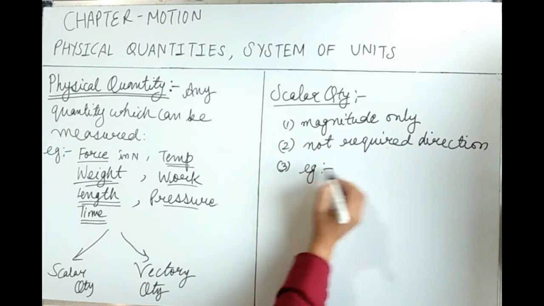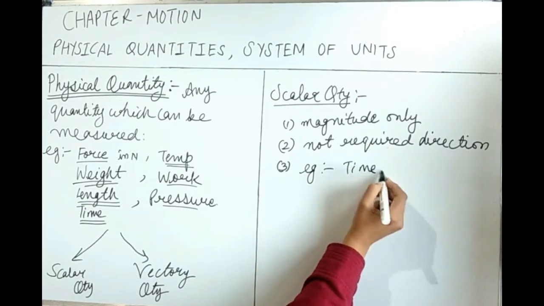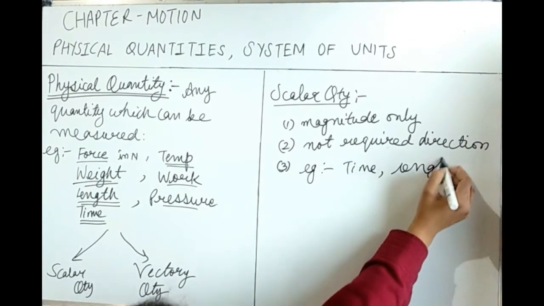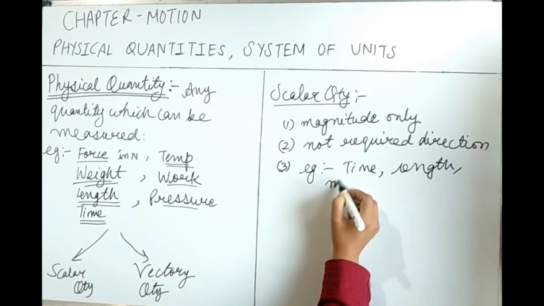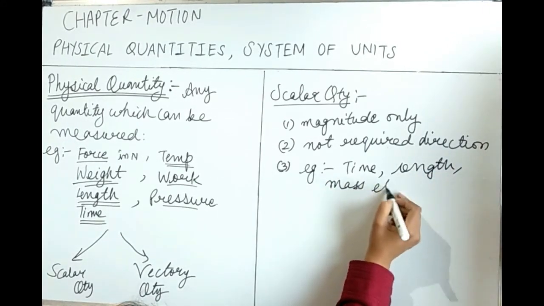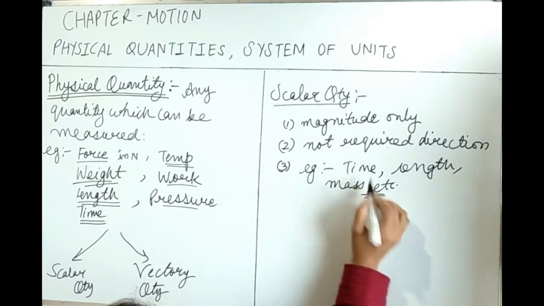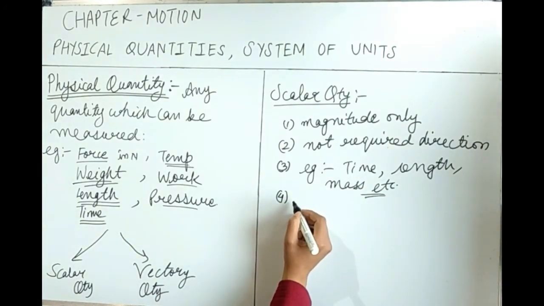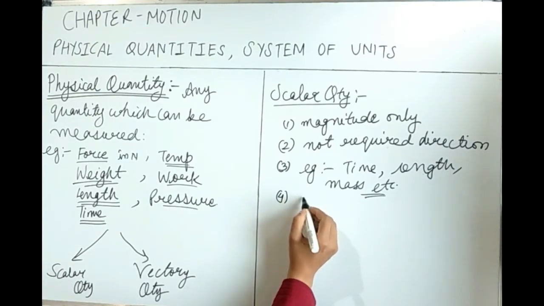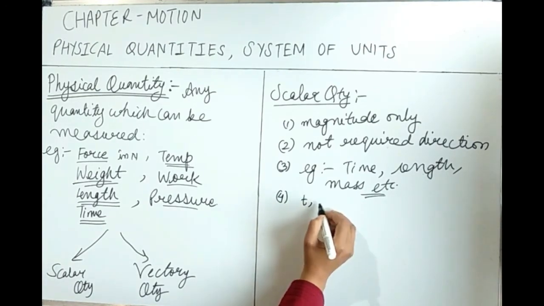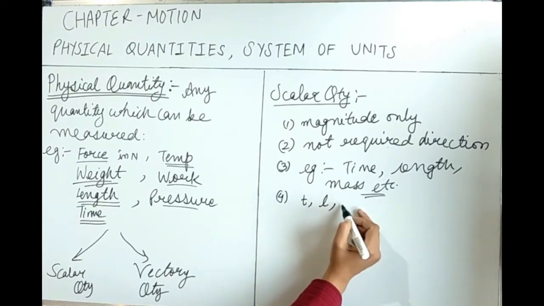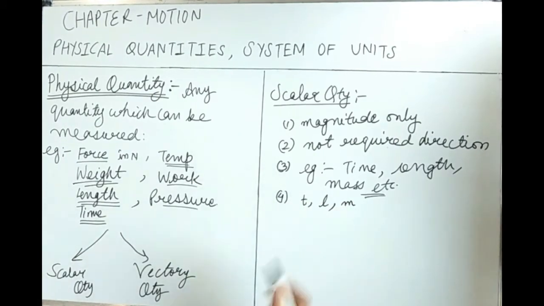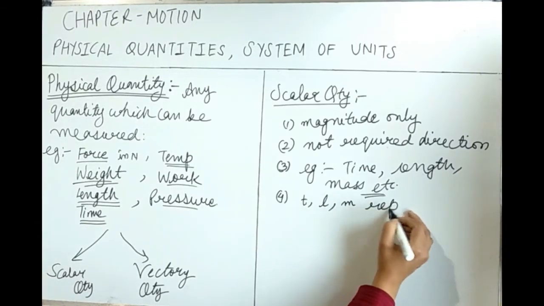Examples of scalar quantity: time, length, mass, etc. All these quantities are scalar quantities. And how do we represent scalar quantity? We represent them normally by writing the variable, alphabet, etc. Suppose time is by T, length is by L, and mass we can represent by M. The representation is simple.